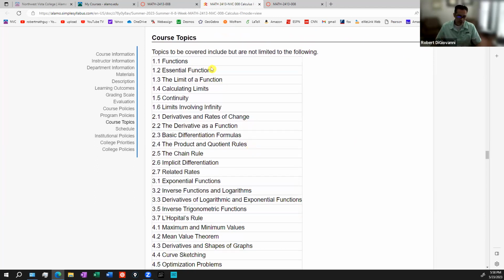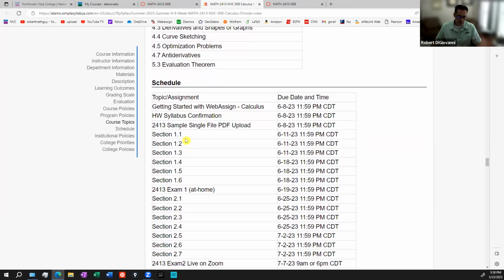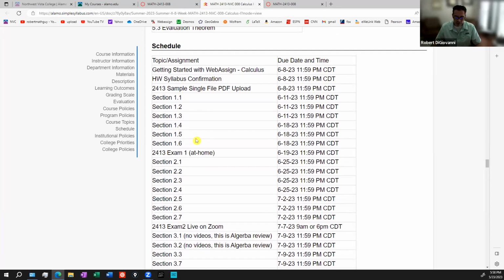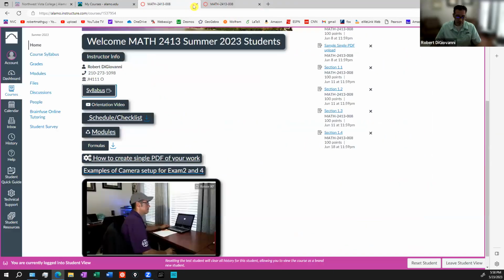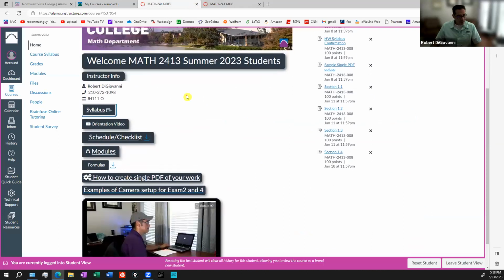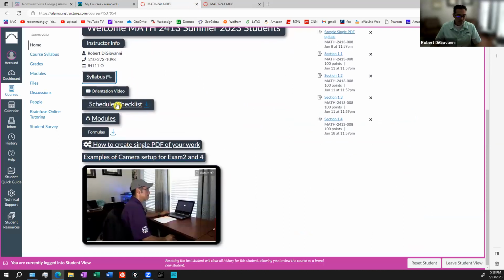And then I get to the list of topics, and then most importantly, the schedule here. I'm going to show you a different version of this, but this shows exactly what I expect you to do and when the due dates and times are for those assignments. So that's the syllabus. Let me close that out. Sorry that took so long, but all right, that's our syllabus. Let's look at this schedule.